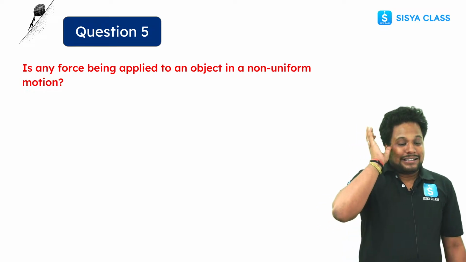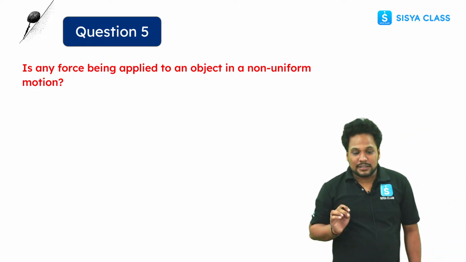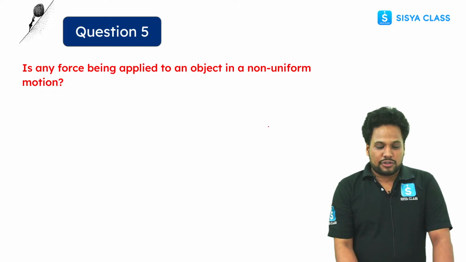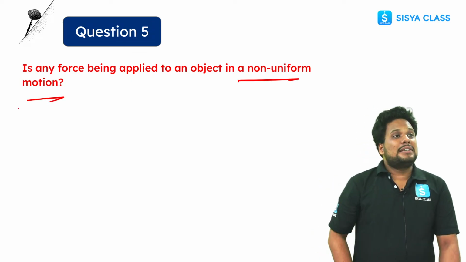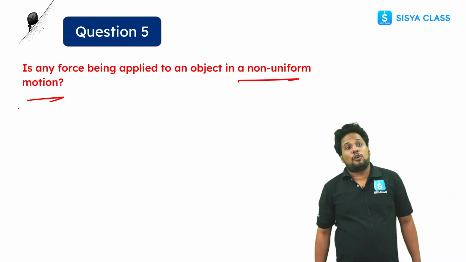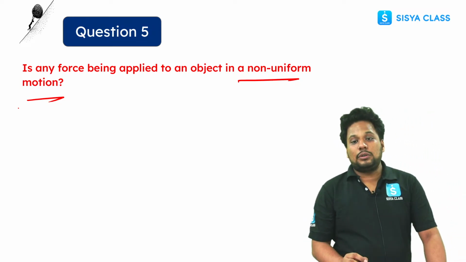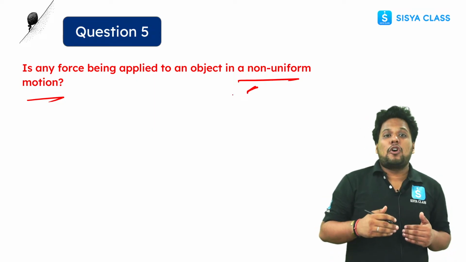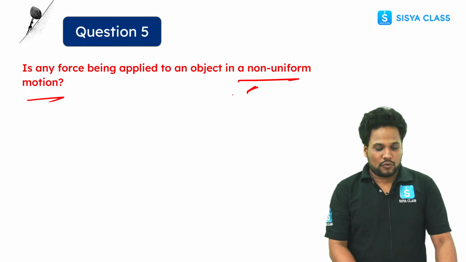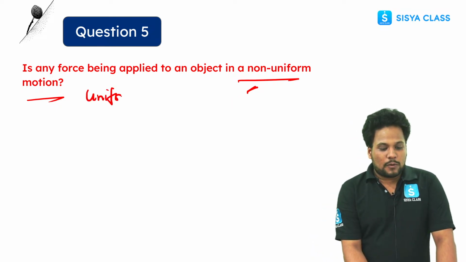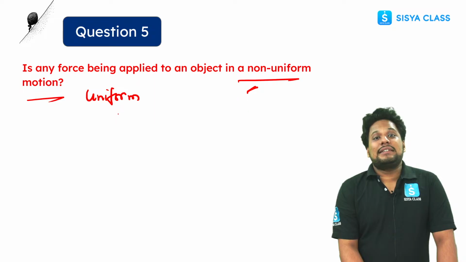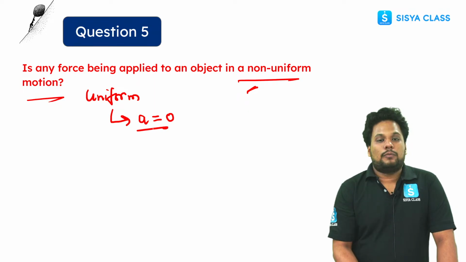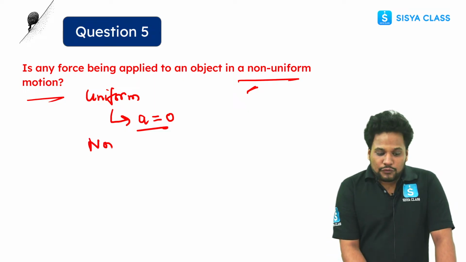Now the last question, it's not that easy. Is any force being applied to an object in non-uniform motion? For that you need to know what non-uniform motion is. Uniform motion is that motion in which an object covers equal distance in equal intervals of time, and in that case the acceleration on that object is zero.